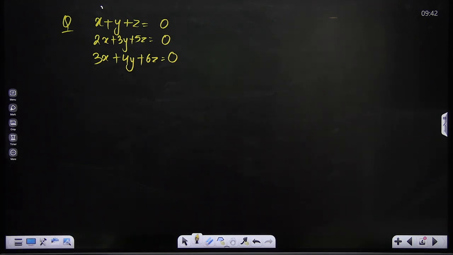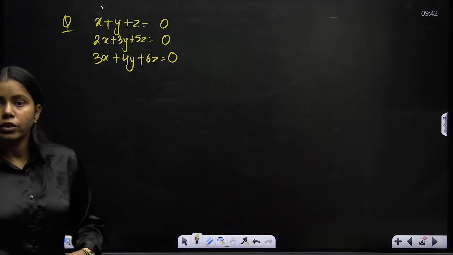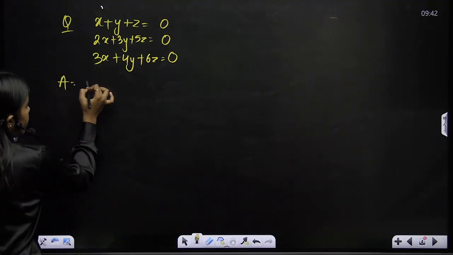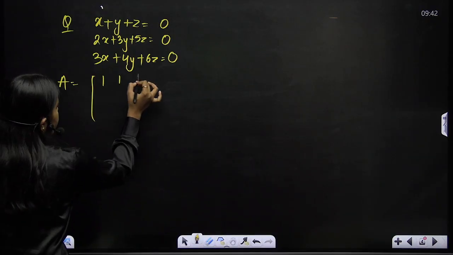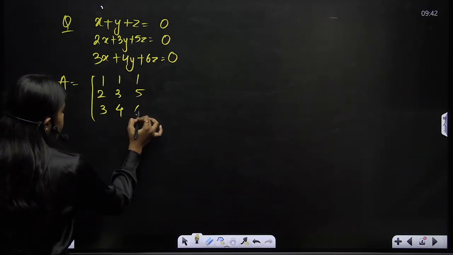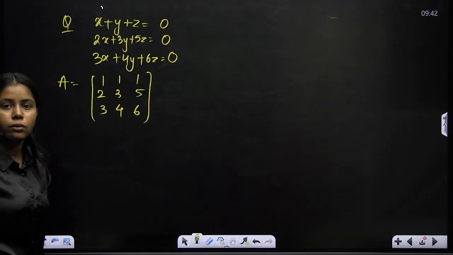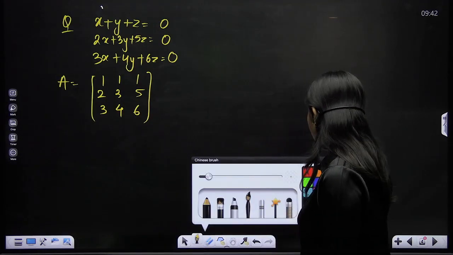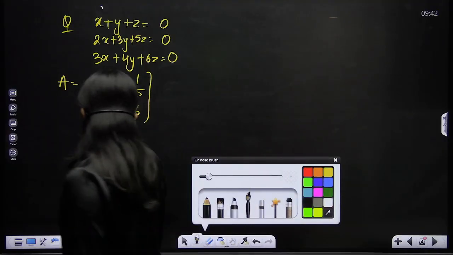Now to solve this, what would I do? I'll first write down matrix A. So what would be your matrix A? Matrix A would be 1 1 1, 2 3 5, 3 4 6, right? So I need to find out solutions here. Now I'll start row reducing.